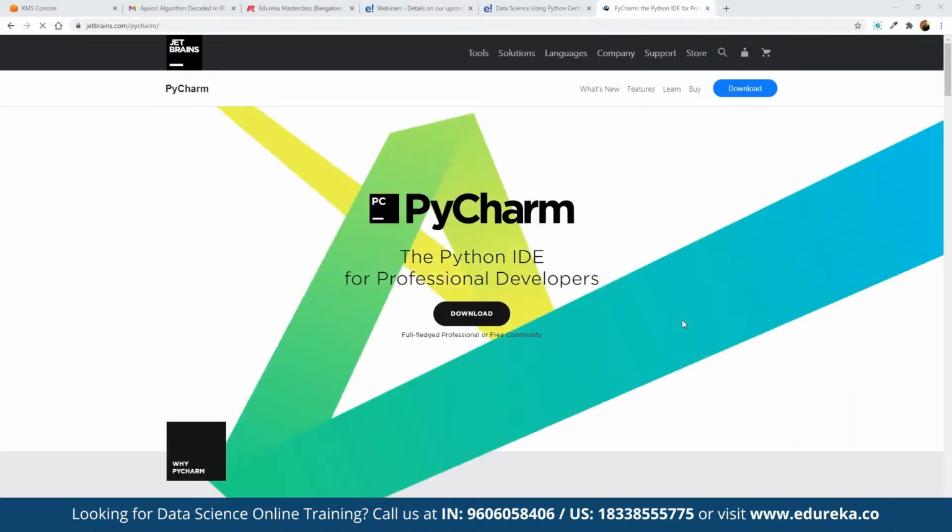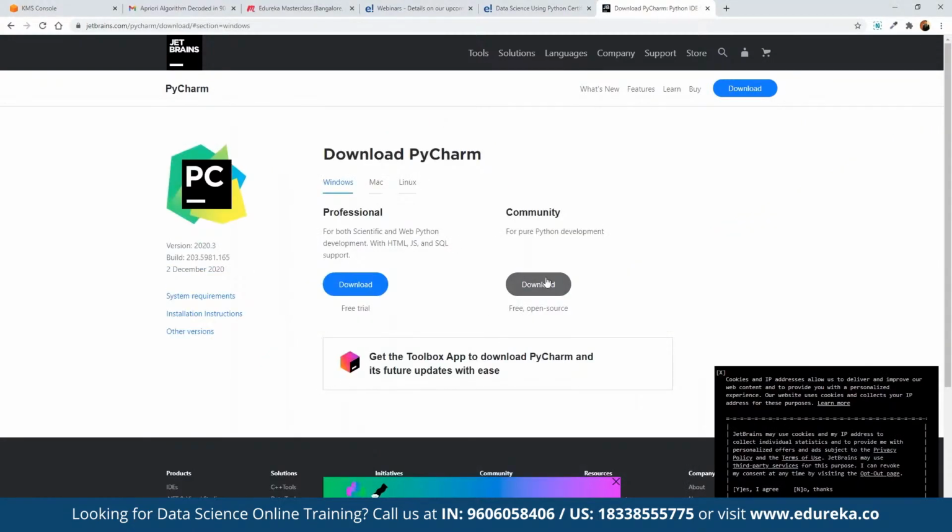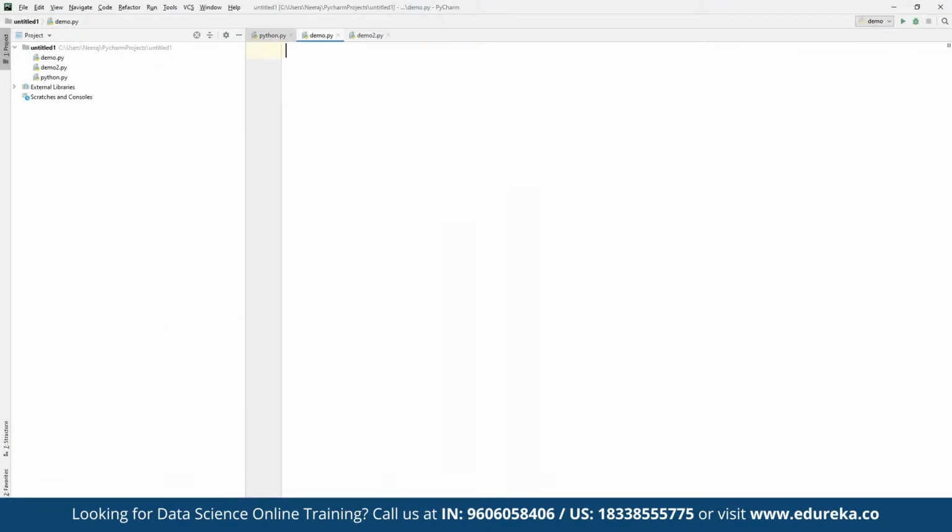All right, in the meantime, we are also going to install PyCharm as our main IDE. In case you want to work on Python, you can make use of the PyCharm IDE, which is one of the most popular IDEs for getting started. PyCharm is also offered as a free tool, that means it is offered as a community edition. So you can use it as a community tool in order to get started. Once we have access to it, we can open this up. All right, so here we can get started.